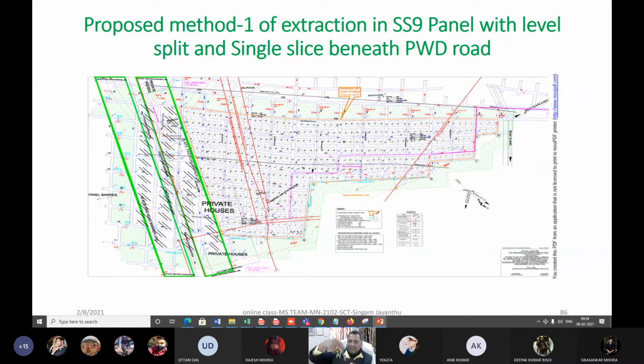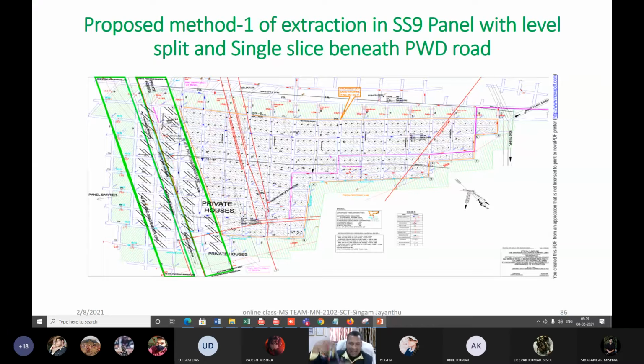You have to leave the pillars on both sides with the angle of draw, and this much portion you cannot extract. With an angle of draw of, say, 70 degrees with the horizontal, whatever the angle, this will be the area which you are not supposed to extract, so that the structure will not get disturbed.